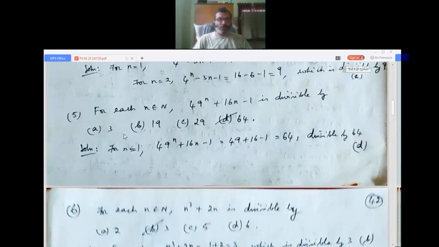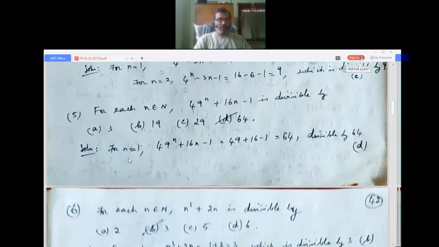Question number 5. For each n belongs to N, 49 power n plus 16n minus 1 is divisible by A) 3, B) 19, C) 29, D) 64.